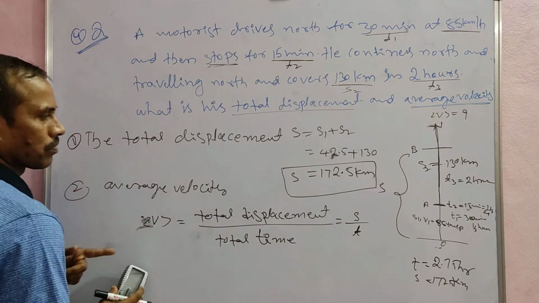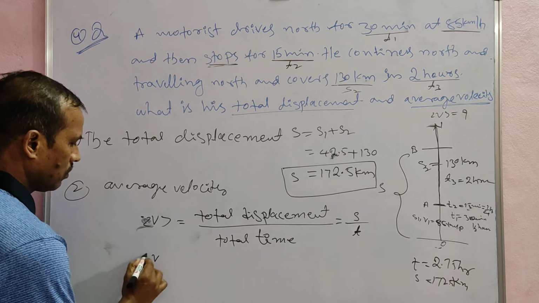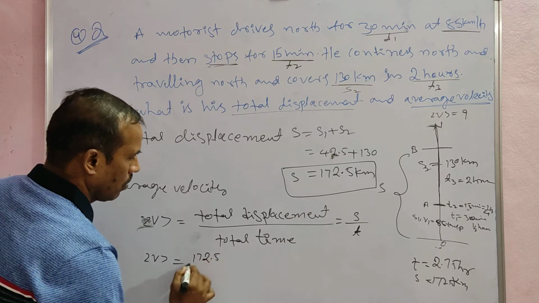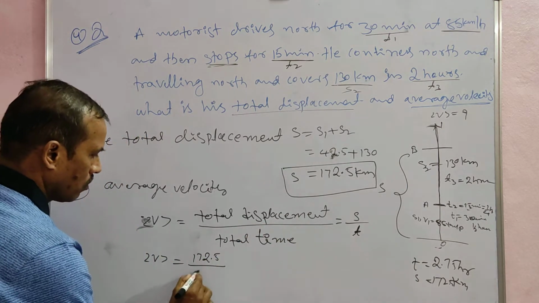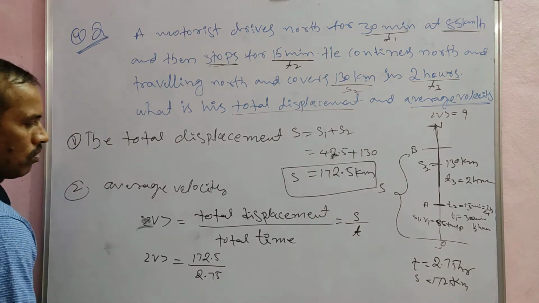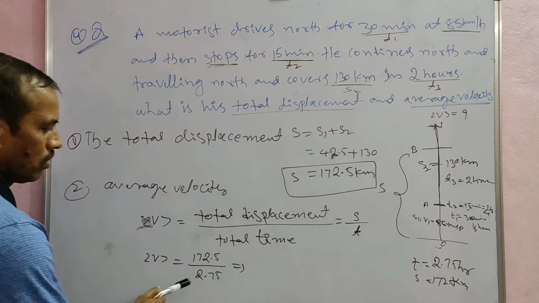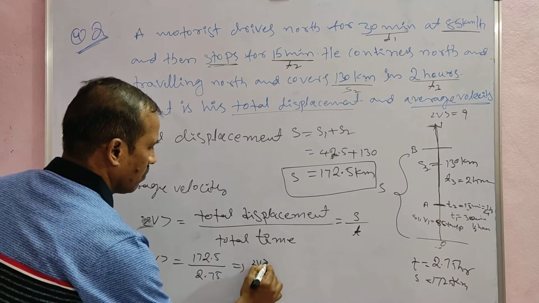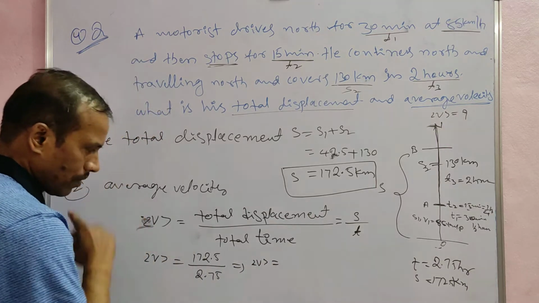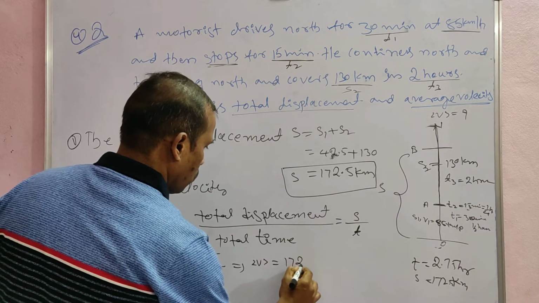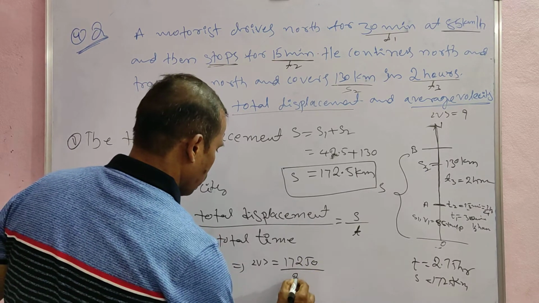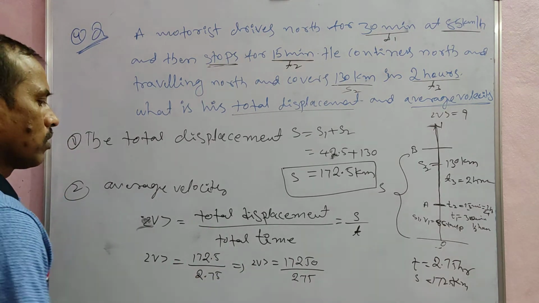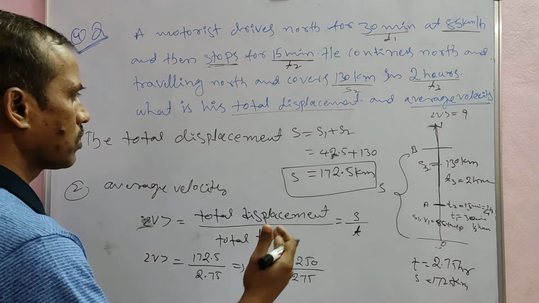Now, average velocity is equal to s by t, which is 172.5 by 2.75. Simplifying this, 172.5 by 2.75 is the same as 17250 by 275. After simplifying, we will get the final value of the average velocity.